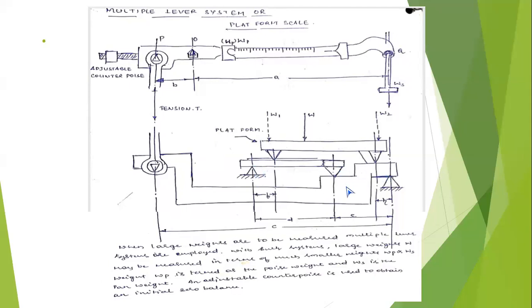Again, another point is placed on the big lever, and this lever is hinged at one point. Whichever force is acting, the unknown magnitude W, is directly transferred to this lever, from this lever to the main lever, and the other end of the main lever is connected to the tension bar. So the tension bar moves in the up and downward direction due to the force W.